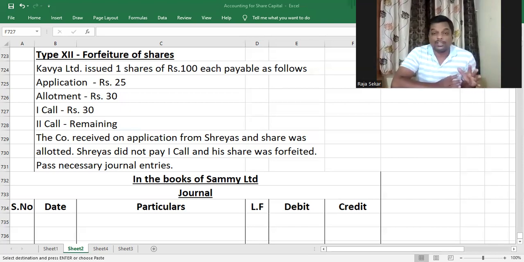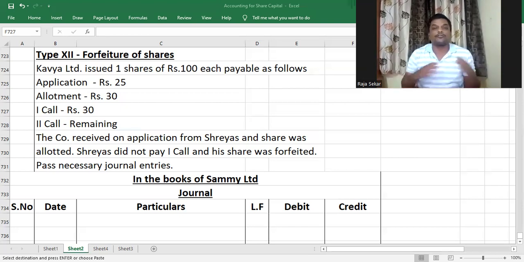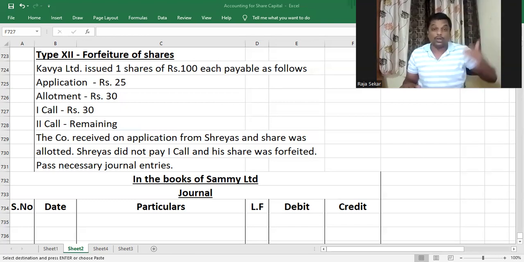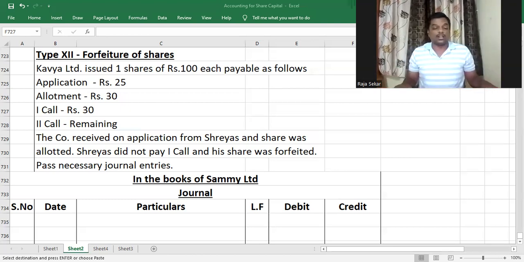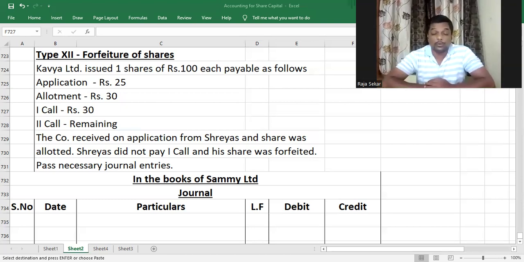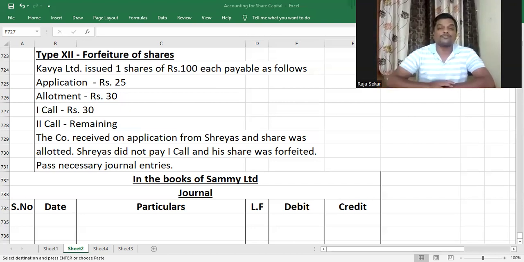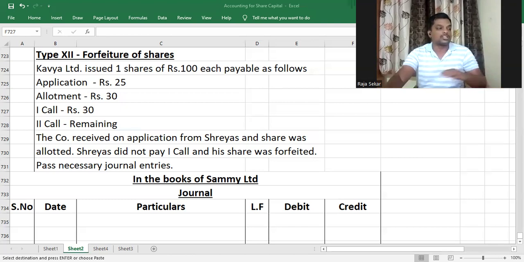And I've given you a problem here. It's an example problem. So it is only to help you understand the forfeiture entry. You don't have to pass all the journal entries to go to the forfeiture entry. You can also pass a forfeiture journal entry directly, as it is required in the exam. Like if they've asked for all the journal entries for all the transactions, you need to pass all the transactions. But even without passing the earlier entries, if the question requires you to post only the forfeiture entry, then you can go ahead and just post the forfeiture entry alone. Understood or not, my dear children?